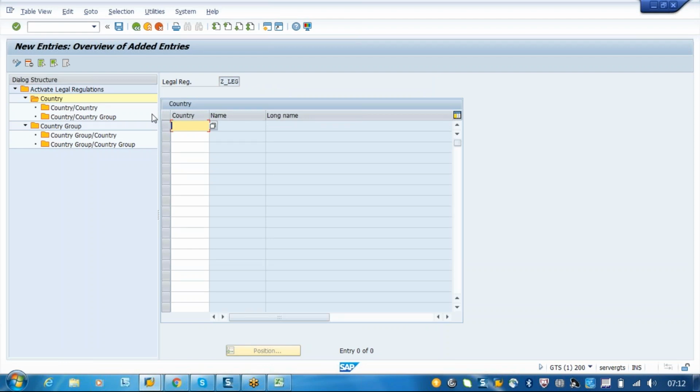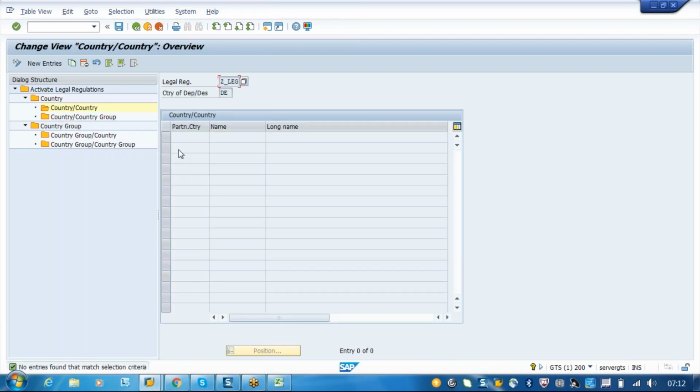If it is, for example, from India, or I will say Germany, DE. So there is nothing assigned here for the country to country. That means for whatever sales order transaction where the departure country is Germany, if the customer belongs to any part of 186 countries, then this legal regulation will trigger. If it finds the customer or your plant as DE, automatically this legal regulation will come into picture. But this is generic.